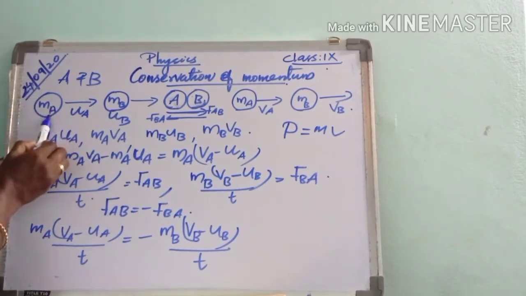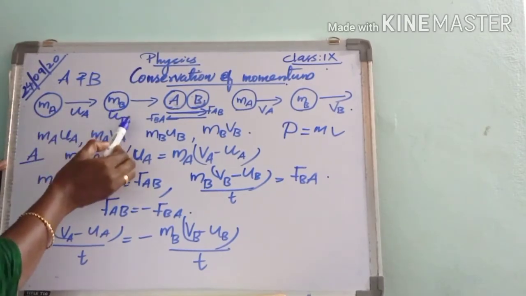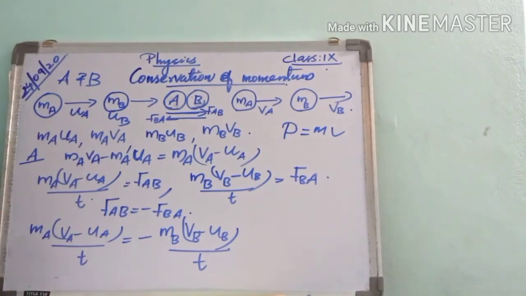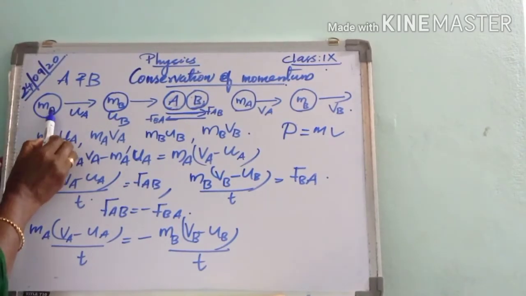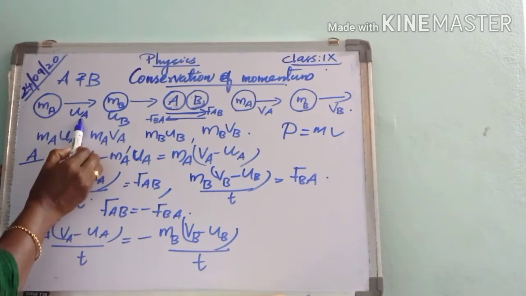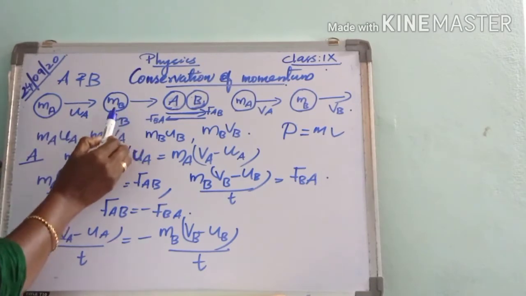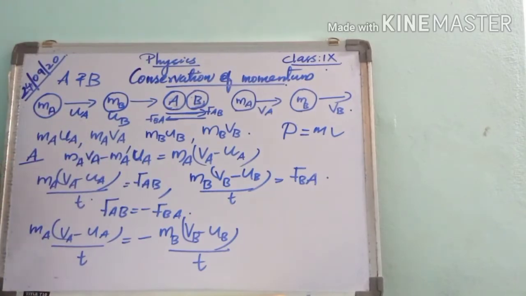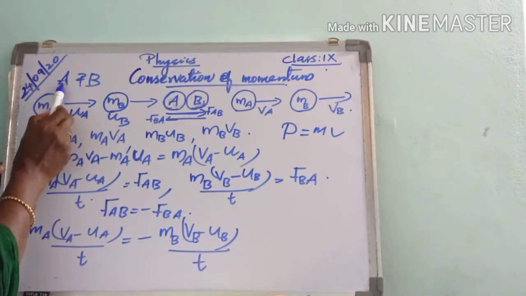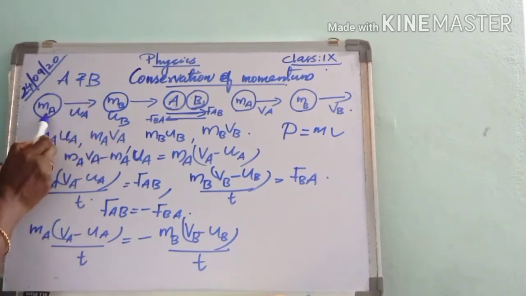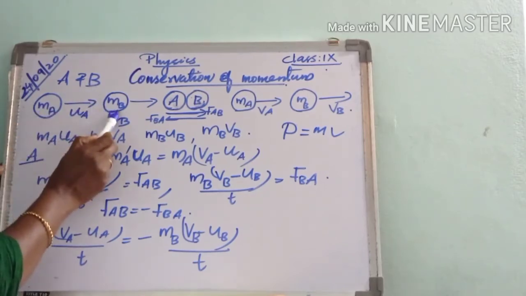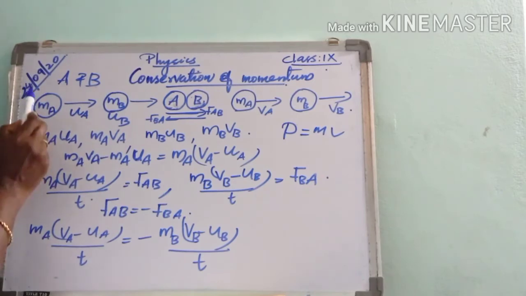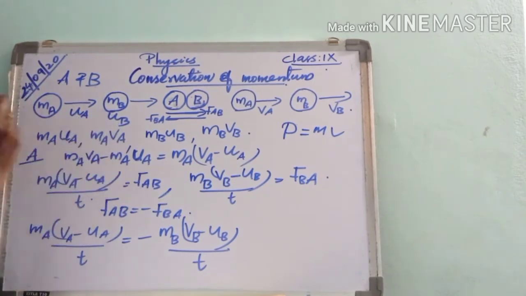Ball A moves with a velocity ua and ball B moves with a velocity ub.